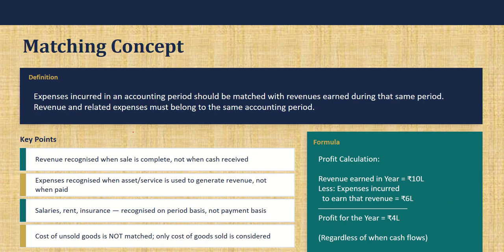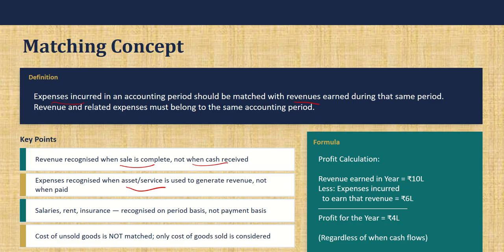Then the next concept is the matching concept. What is the matching concept? We all prepare accounting reports for a particular period. So we have to match the revenues earned during the period along with the expenses. Then only you will get a proper result of your operations. Revenue is recognized when the sale is complete, even when cash is not received. Expenses are recognized when the asset or service is used.